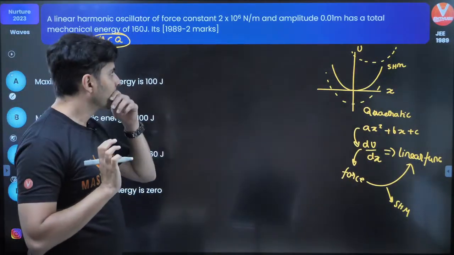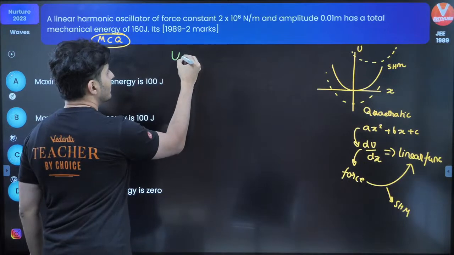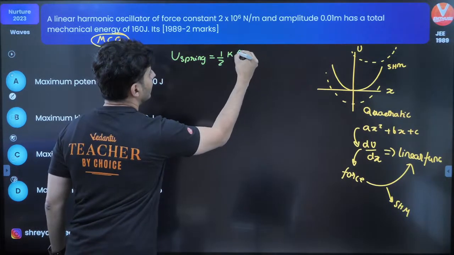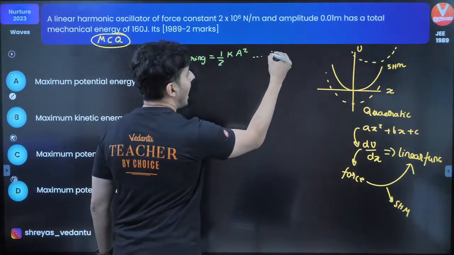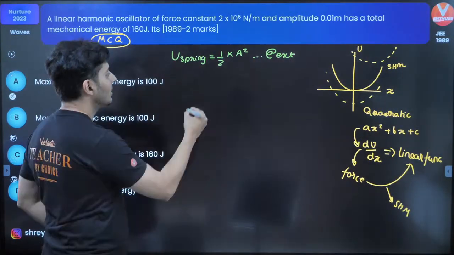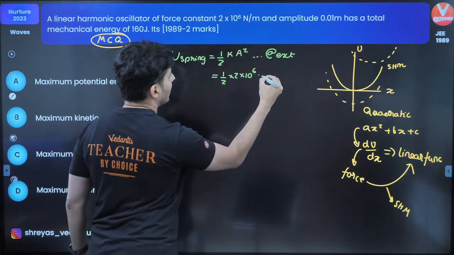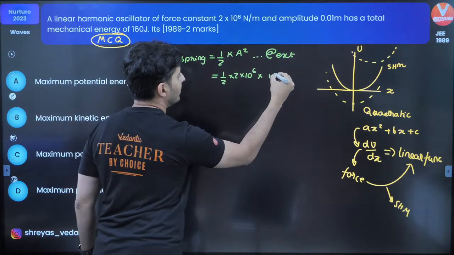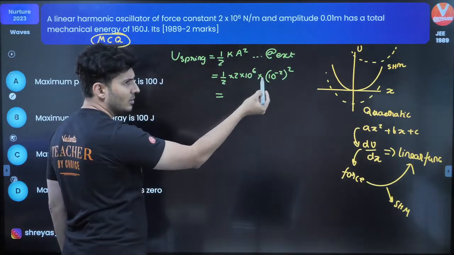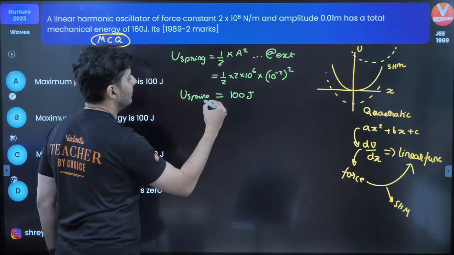So here is my logic. Let's just find out the spring potential energy. The spring potential energy will be half K A square. This is at extreme position, when extension is maximum. So half K is 2 into 10 to the power 6, into amplitude, which is 0.01, that is 10 to the power minus 2, whole square. 2 goes. This is 10 to the power minus 4. This is 10 to the power 6. So it will become 100 joules. This is the spring potential energy.